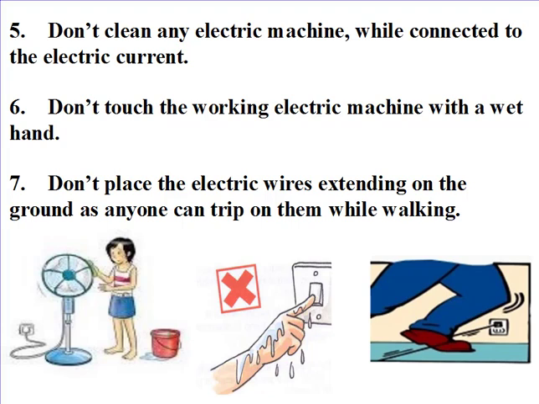Number 6, do not touch the working electric machines with a wet hand. Again, water and electricity should never meet, because water is a good conductor of electricity that helps the electricity to flow, causing electric shock. Number 7, do not place the electric wires extending on the ground, because anyone can trip over them while walking and this may cause injuries.